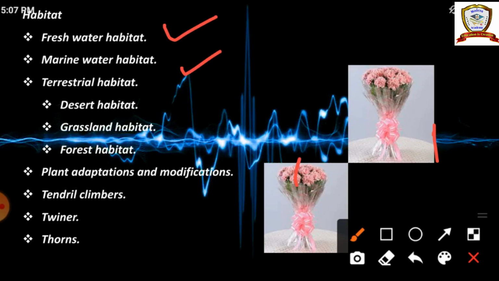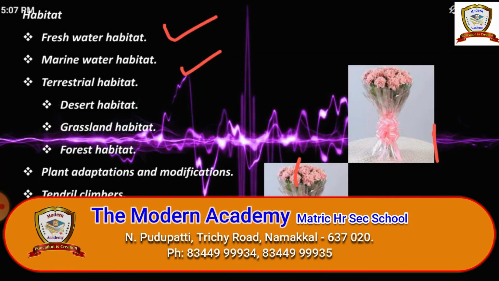Freshwater, good water. Marine water, sea water. Desert is the hottest place. Grassland is covered by grass. Forest, we can see many wild animals, birds and many trees. And based on adaptations, tendril means the coil-like structure. Twinner, the complete plant itself needs support to climb. And thorns, the leaf part or stem part of the plants are modified into thorns, and these thorns will perform the photosynthesis function.